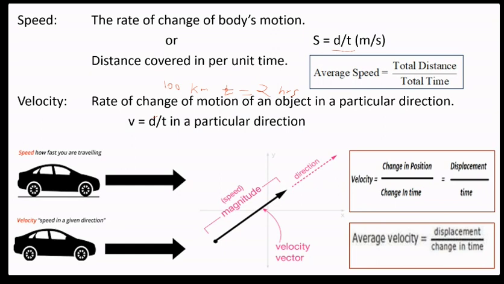So it will be 50 kilometer per hour, or in the smallest unit, meter per second. चलो ये दो पहले लिख देते हैं. Okay, clear?